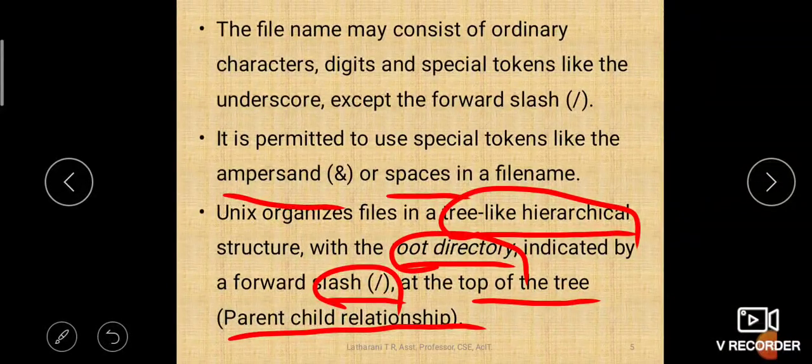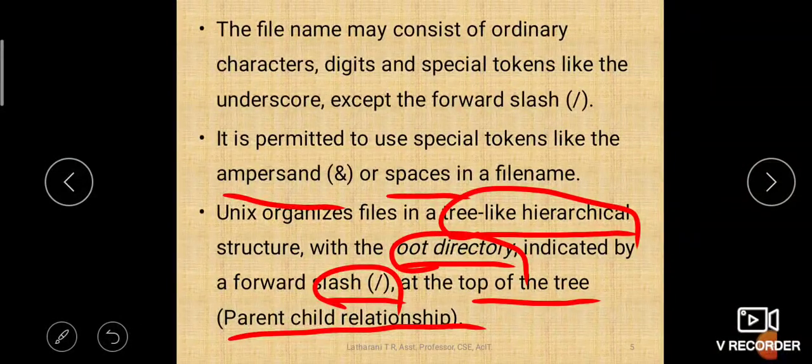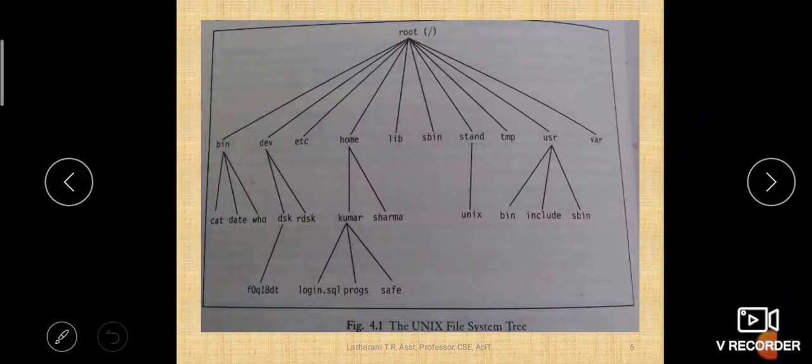It is an important question paper question. Parent-child relationship may be asked, or hierarchical structure of files, or how Unix maintains its files. All those questions may come, so you have to write this answer. So, this is how the hierarchy of the files in Unix goes.